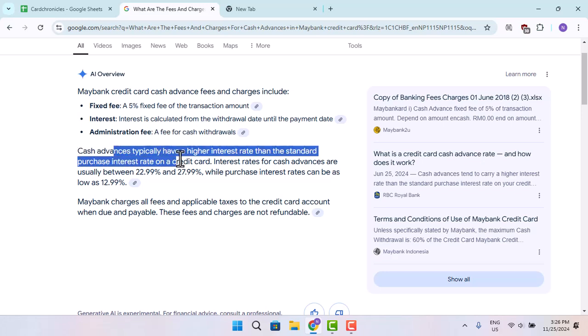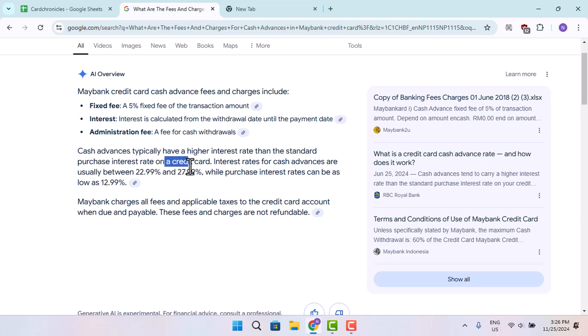So the cash advance typically has a higher interest rate than the standard purchase interest rate on a credit card. Now, interest rates for cash advance are usually between 22.99% and 27.99%, while the purchase interest rate can be lower than 12.99%.